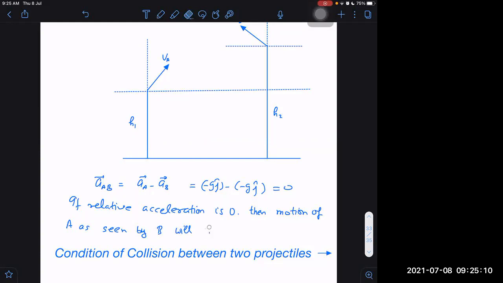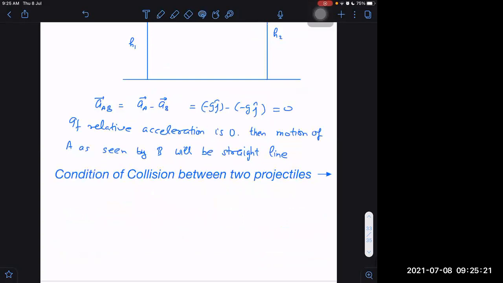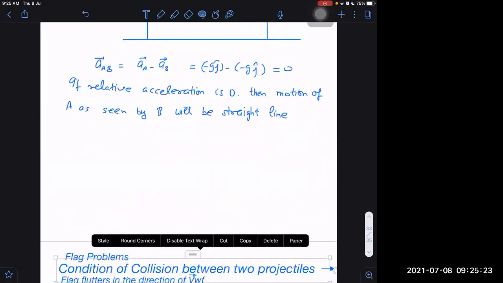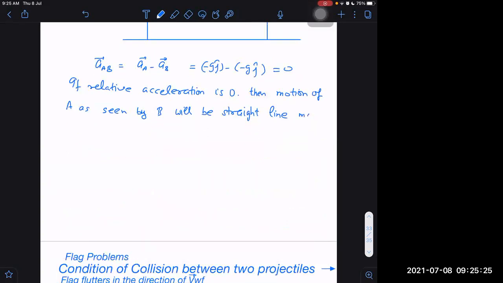It will not be only a straight line, it will be straight line motion with constant speed, with the uniform speed.